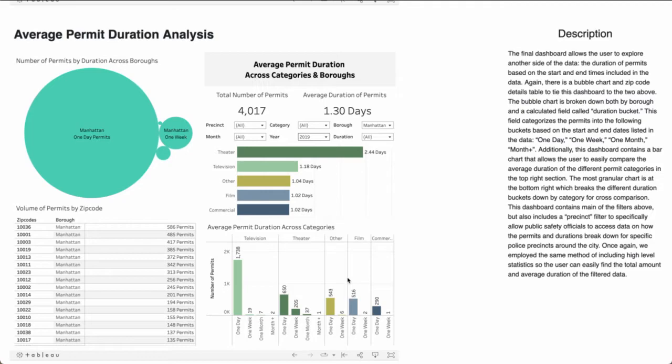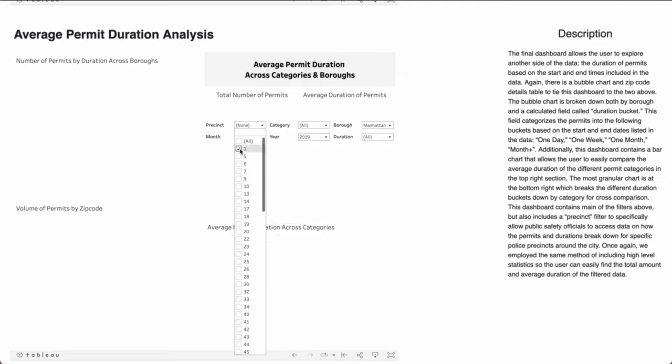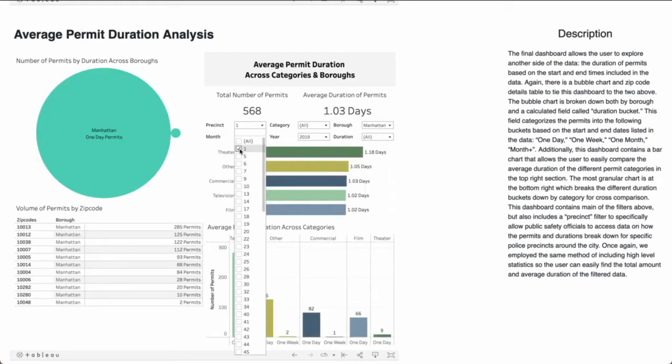Lastly, in the dashboard, we also have the ability to filter based on police precinct to help city officials understand and potentially allocate resources. For example, if we look at the 1st precinct, we can see that this department mostly dealt with one-day television permits in 2019.